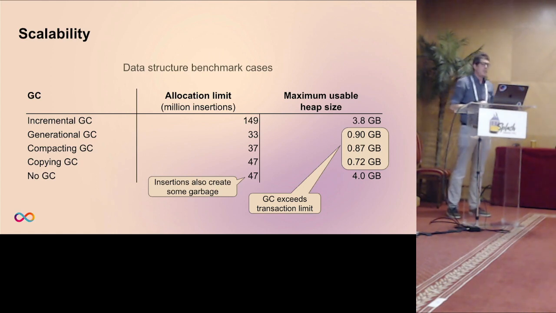And we see here that it's possible to allocate way more objects with the incremental garbage collector, because in the classical garbage collector, we always hit this instruction limit first, because at some point there are too many objects, or the heap is too fine granular, or the space to be copied is too much, such that the GC work in total exceeds this transaction limit, and then it fails, and then programmers would have the trouble that it doesn't scale beyond.